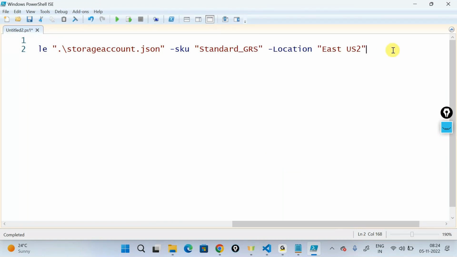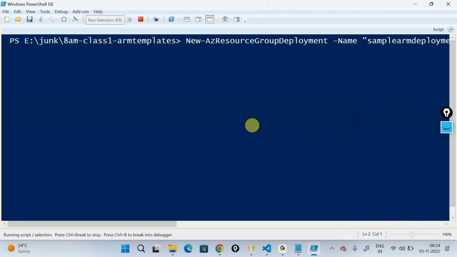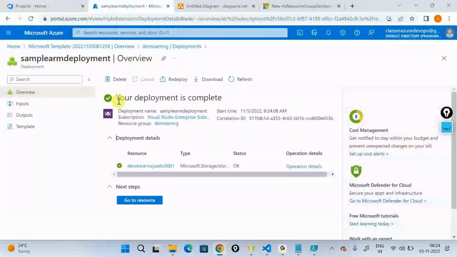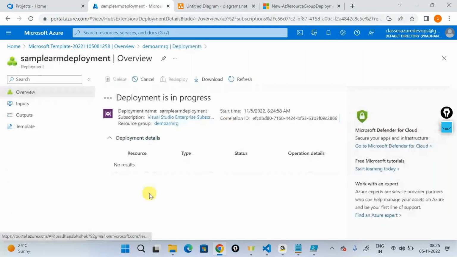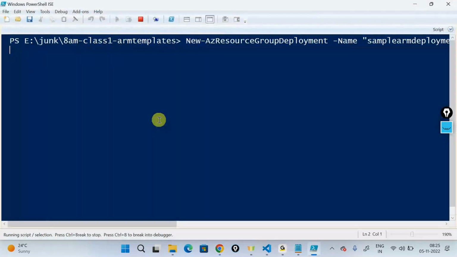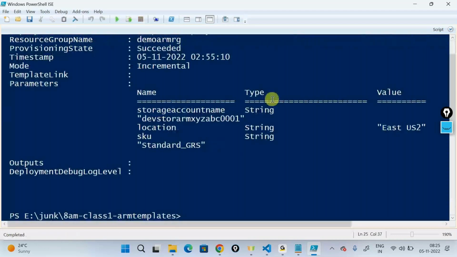If I now go ahead and deploy this template, I'm redeploying the same thing as such. Again, if I redeploy this, it's now telling me the sample deployment is accepted. It's looking at that particular sample deployment. So PowerShell validates or does a pre-flight check internally, tells you this is how it is, and so on and so forth, and it goes ahead and redeploys this in Standard_GRS. We go to the resource.